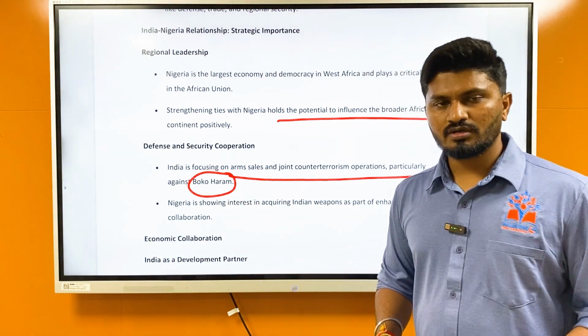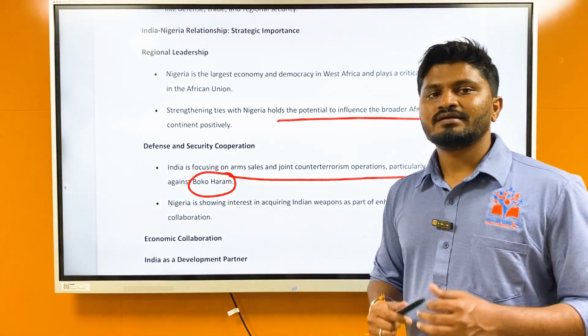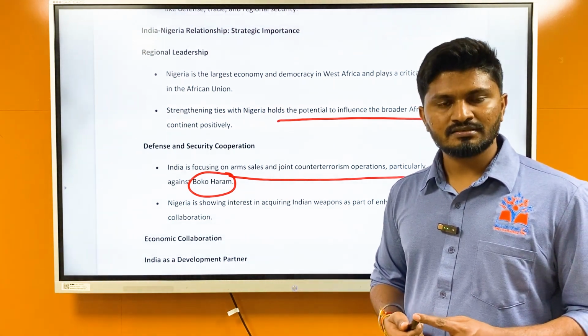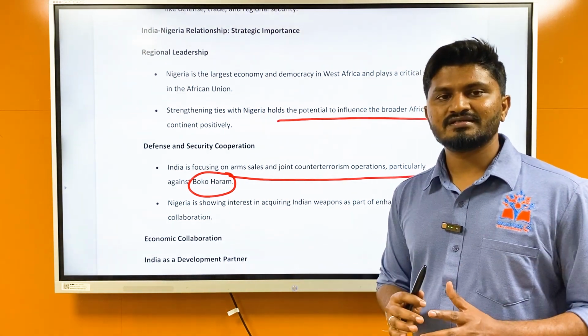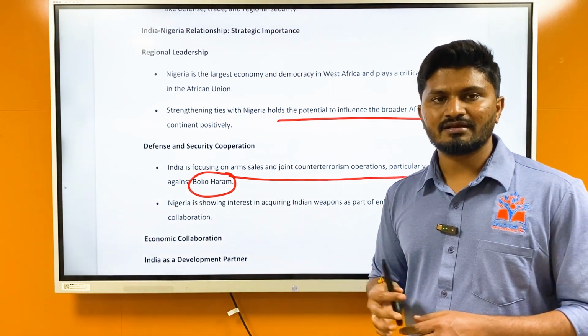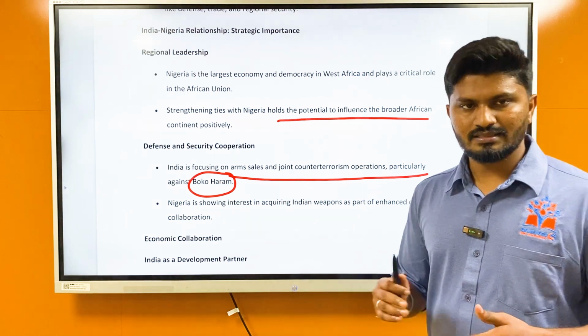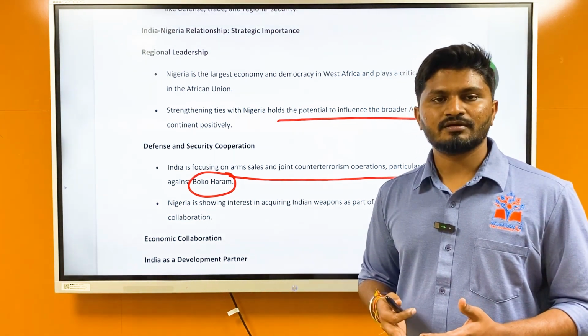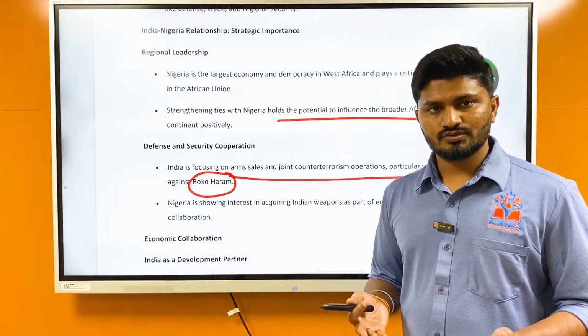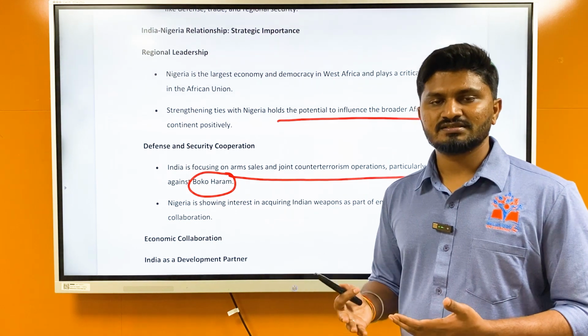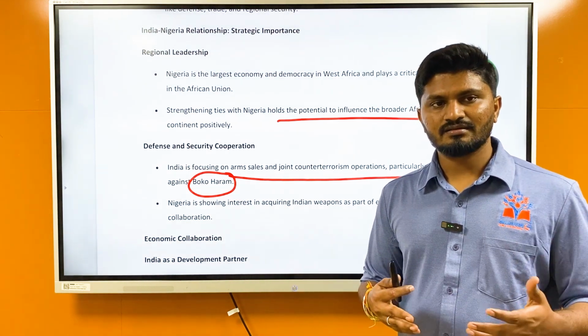Boko Haram is a terrorist group based in Nigeria. It is an Islamist organization. The literal meaning of Boko Haram is "education is haram." So they go around killing people, mainly targeting people present in schools. They are killing in churches, and they are targeting other public places.